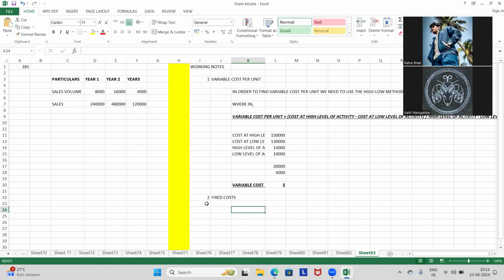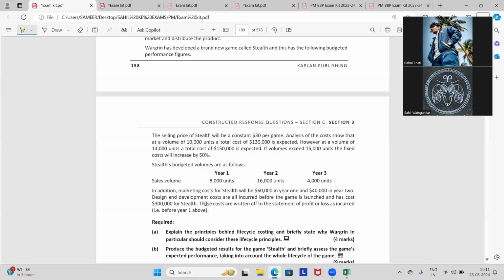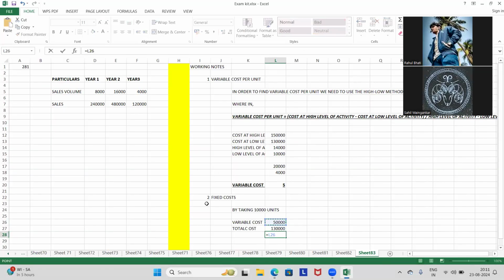Fixed cost, taking 10,000 units. अगर हम 10,000 यूनिट्स बनाएंगे तो फिर वेरिएबल कॉस्ट will be 10,000 into 5. So total cost is 1 lakh 30 at 10,000, therefore fixed cost would be 80,000.